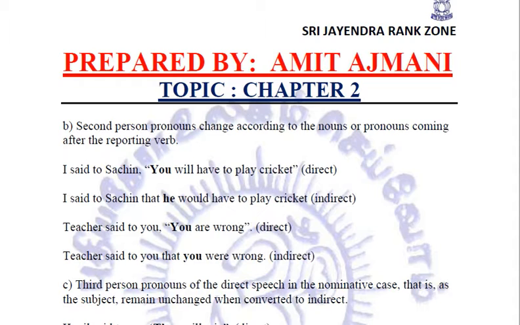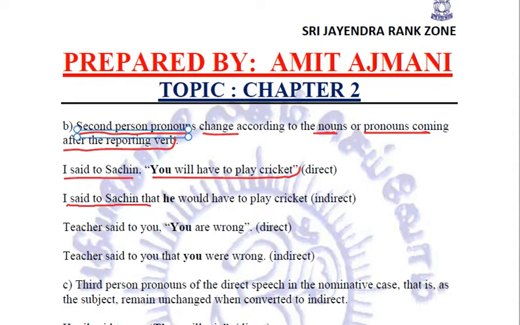If we have second person pronouns, then we are going to change them according to the nouns or pronouns coming after the reporting verb. For example, I said to Sachin, you will have to play cricket. Now when we will be converting this into indirect, I said to Sachin, and because we are talking to Sachin, who is a male, you will be converted into he.